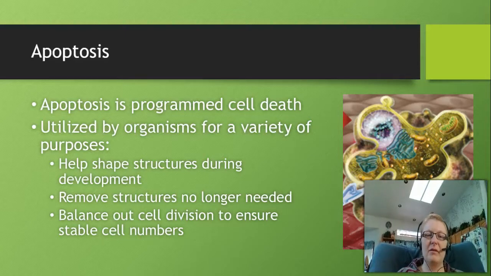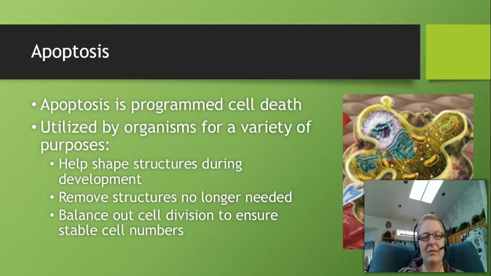This process is utilized by organisms for a variety of purposes. During development, we all start as this amorphous blob, but what happens is we start removing some cells to help define shape for structures, and that is occurring through apoptosis. We also remove structures that we no longer need. So like if you think about the tadpole, it no longer needs its tail when it starts to become a frog, and this happens through apoptosis.